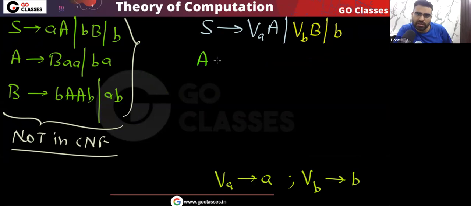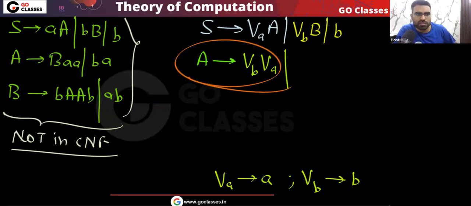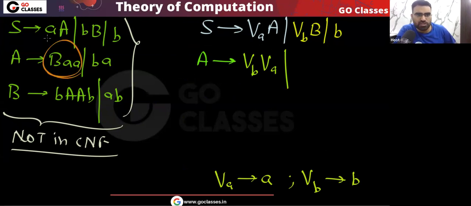What about the next thing? A can go to where? You can easily see A can go to this. What about this BA? I can write it as V_b V_a. This B I can replace with V_b, and this A I can replace with V_a. This production is allowed in CNF. This production is fine, but you can see this other production is not fine.